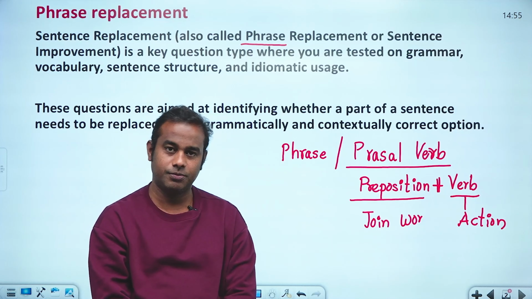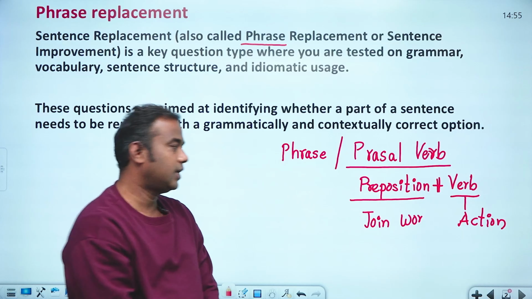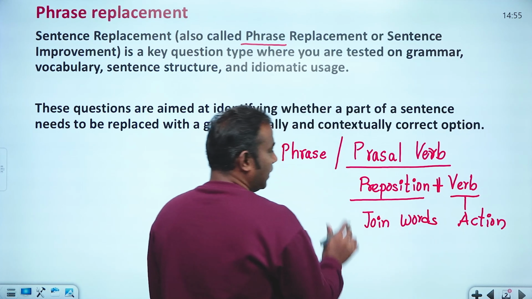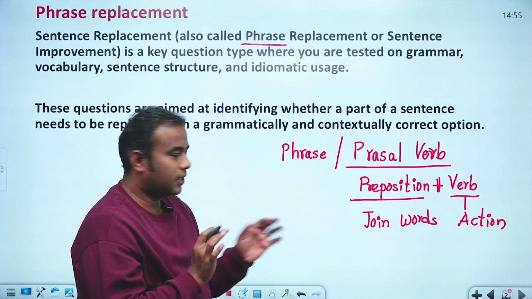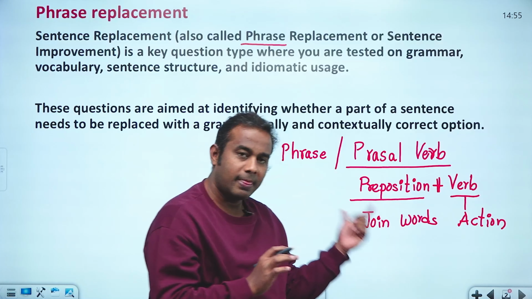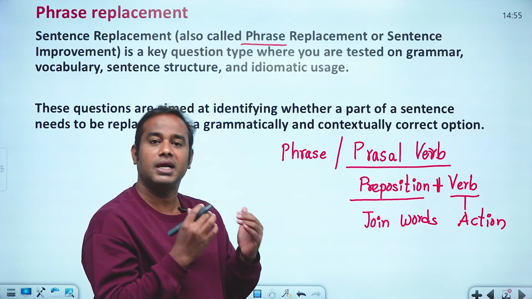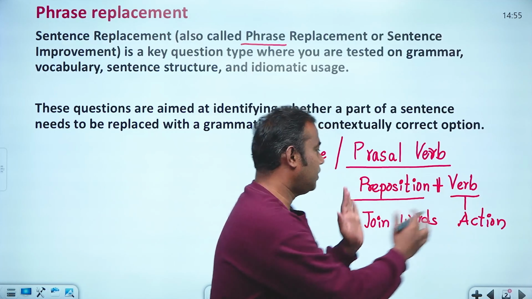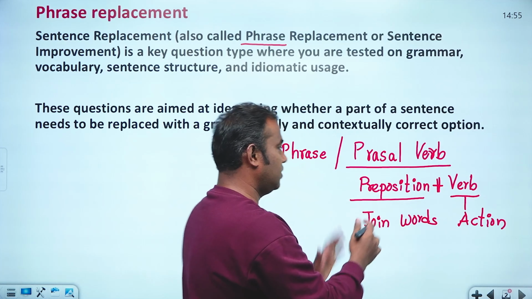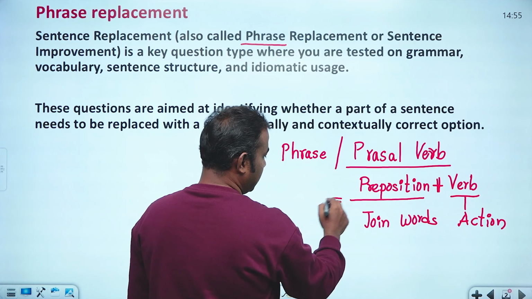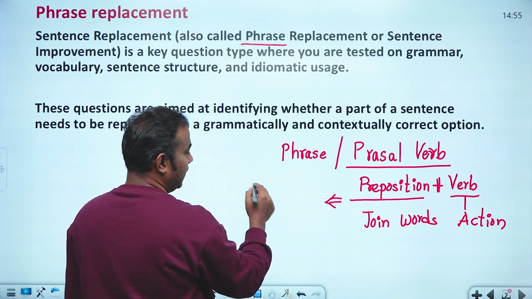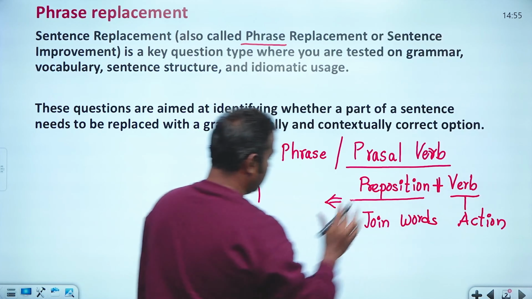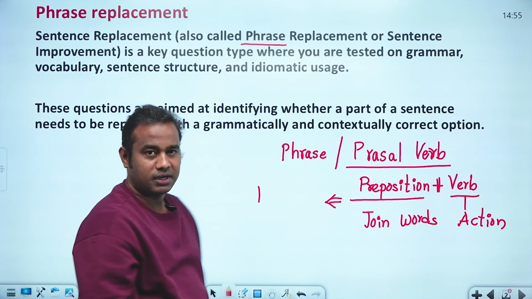I am writing it here. Preposition plus verb, that is words and join. The preposition has an entirely different meaning, and the verb has an entirely different meaning. But when you join them, you will get a different meaning, not something related to either of them.